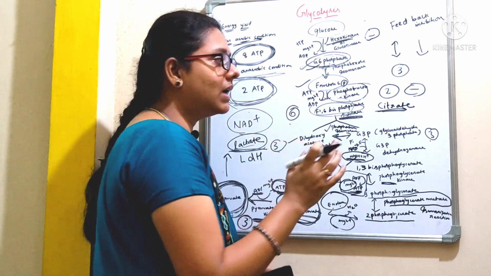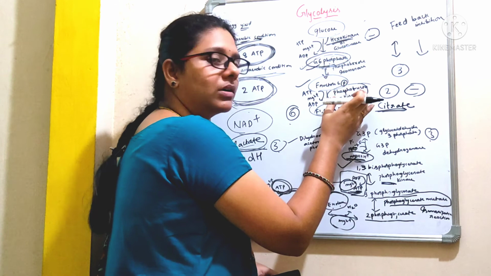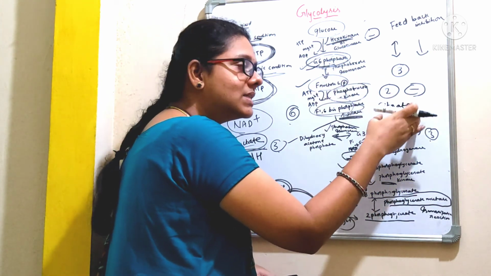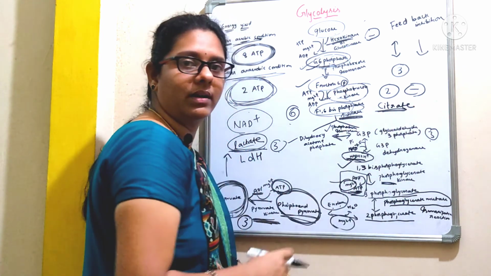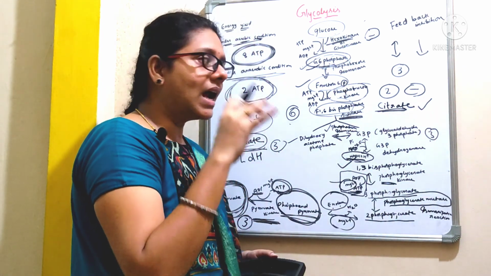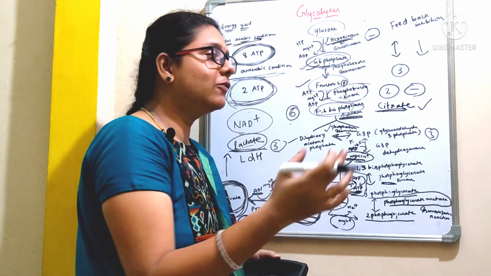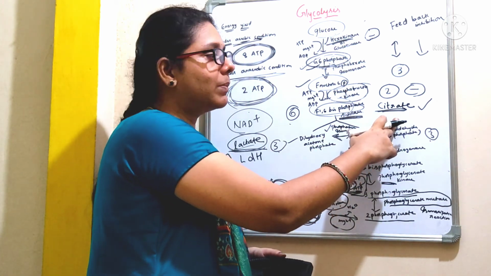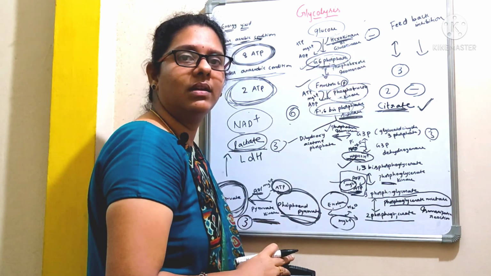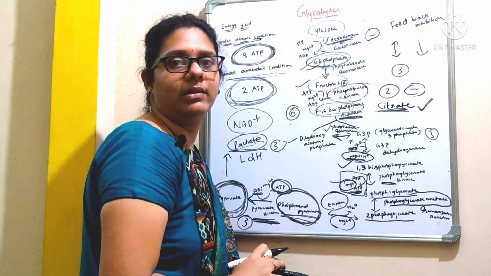But just remember that here this enzyme phosphofructokinase is also inhibited by a high concentration of the TCA cycle intermediate, that is citrate. When there is a high concentration of citrate, that indicates that there is a plentiful supply of intermediates for the production of energy. So there is no need of glycolysis again, and it will be regulated.